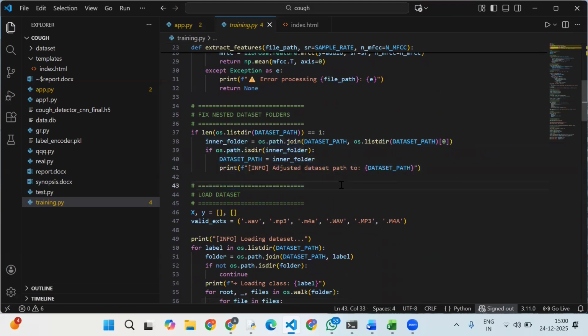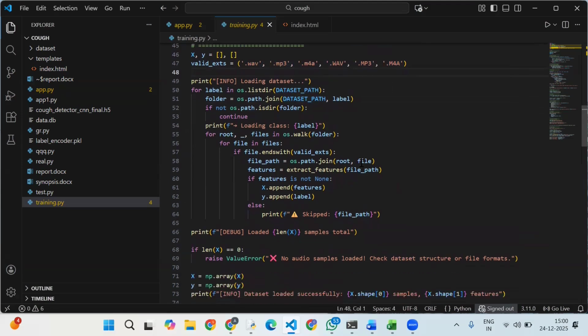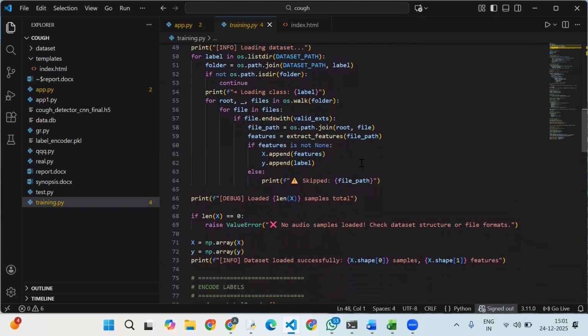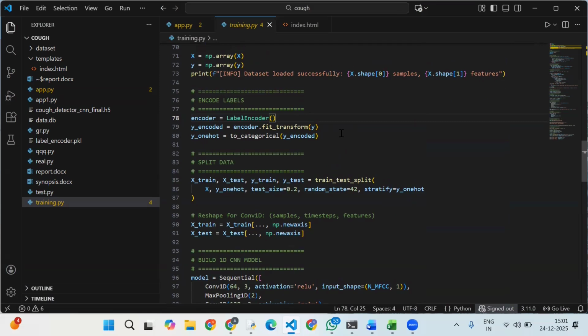Here we are setting the correct path. Here we are loading our data set. Our audio files should be in these five or six formats only, then only it will accept them. Once you load the data set, it will be pre-processed for noise. If any noise is there, it will be removed, and then the features are extracted. We are using a label encoder, which is used for converting strings into numeric codes.